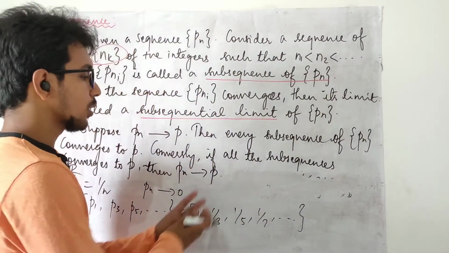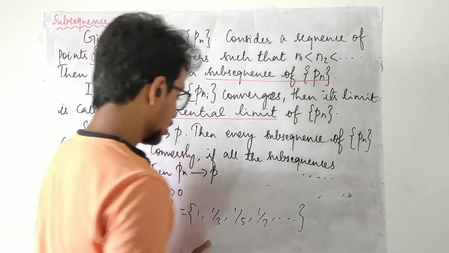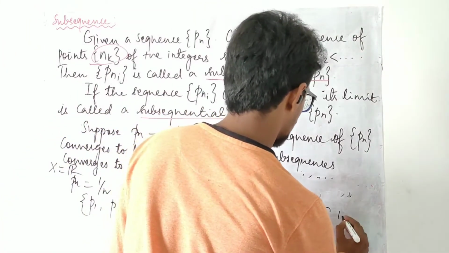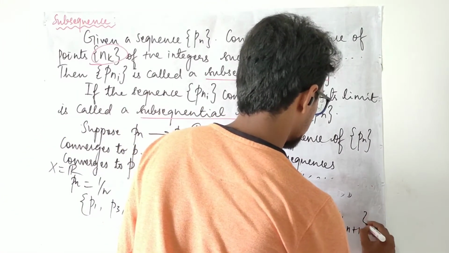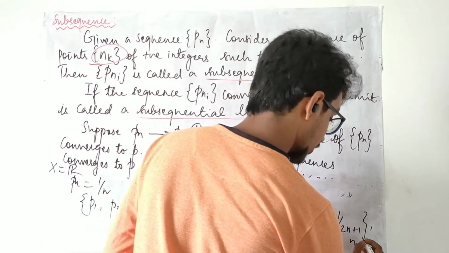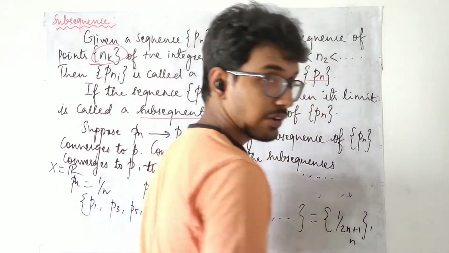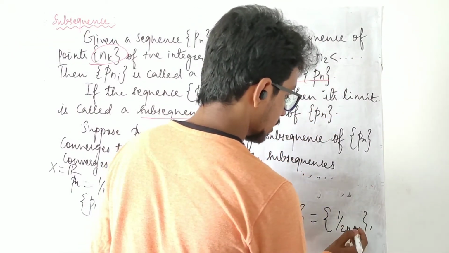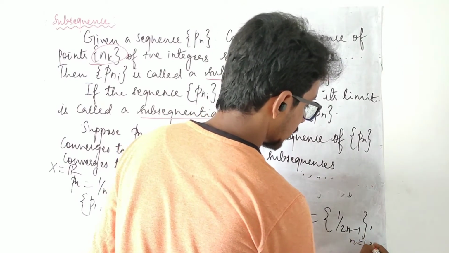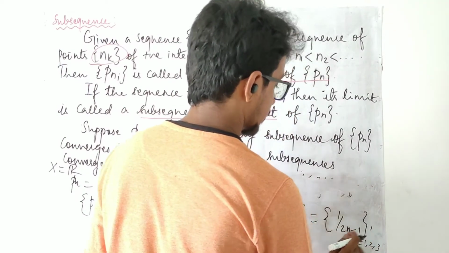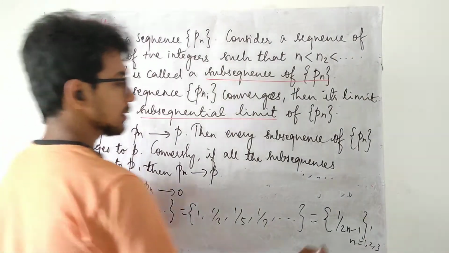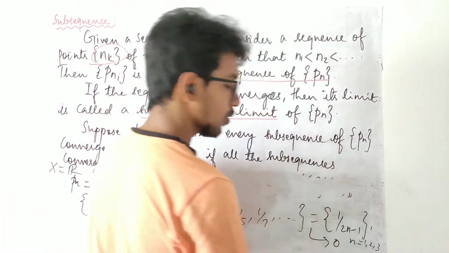When you generalize this, you can write it as 1 upon (2n+1) with n starting from 0, or 1 upon (2n-1) with n starting from 1. This also converges to 0.